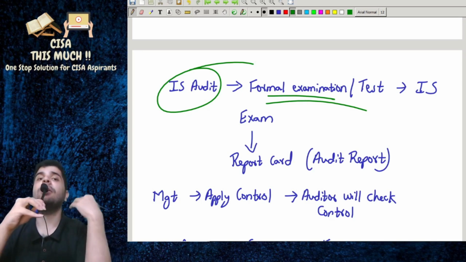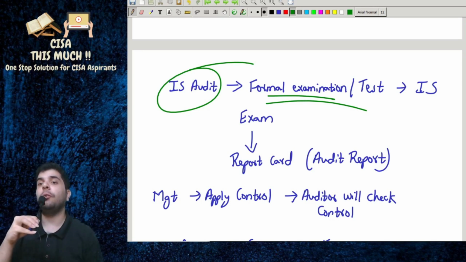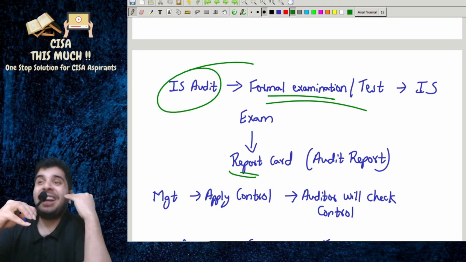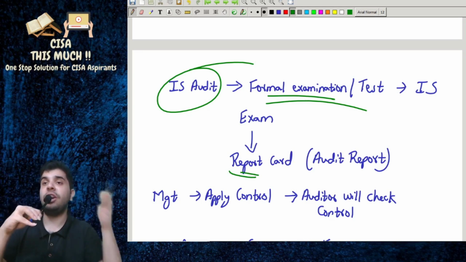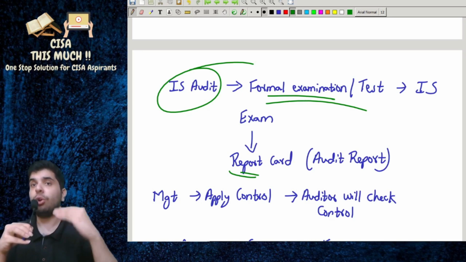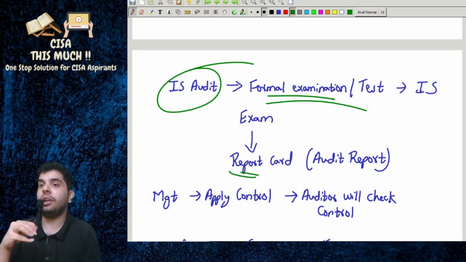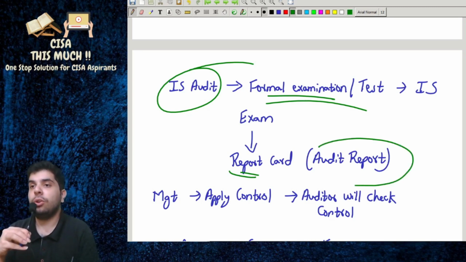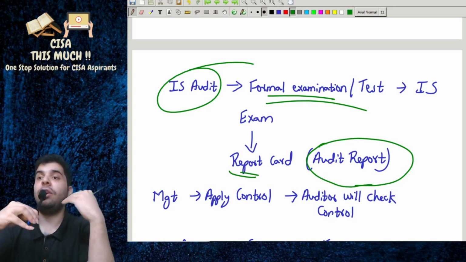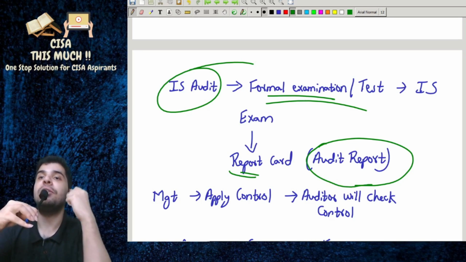So whenever you appear for an exam, you get something known as a mark sheet or report card. Even in IS audit, which is a formal examination or test of information systems, you will get a report card, and this report is nothing but your audit report. So as in other exams you get a report card, in audit you will get an audit report, which is an opinion on information systems.